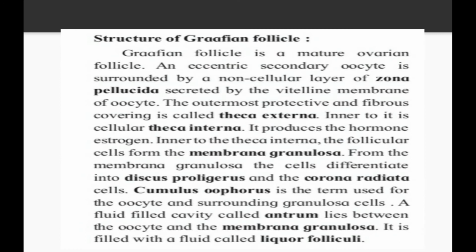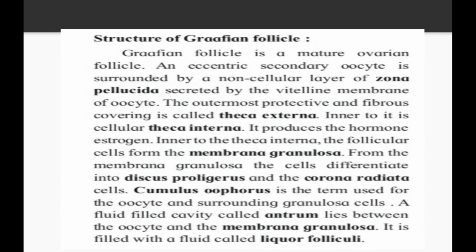Now see the structure of Graafian follicle. Graafian follicle is a mature ovarian follicle. An eccentric secondary oocyte is surrounded by a non-cellular layer of a zona pellucida secreted by the vitelline membrane of the oocyte. Zona pellucida is nothing but the combination of theca externa and theca interna, that we are going to study next time.